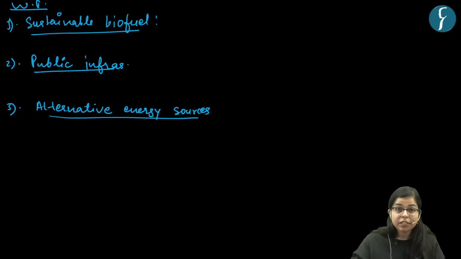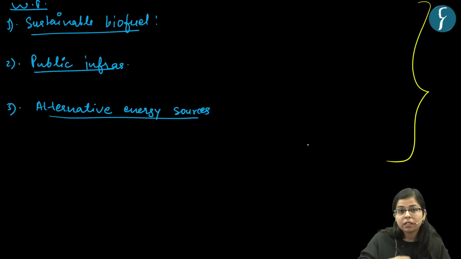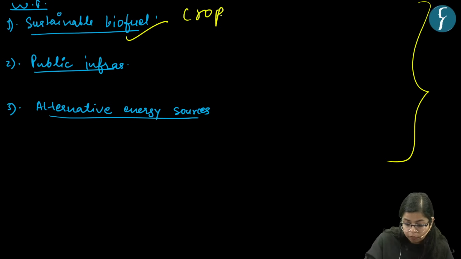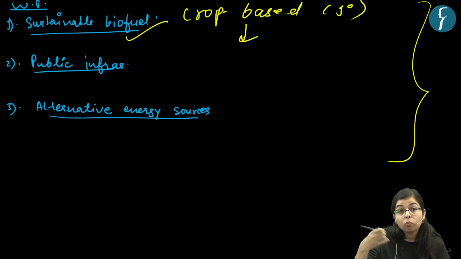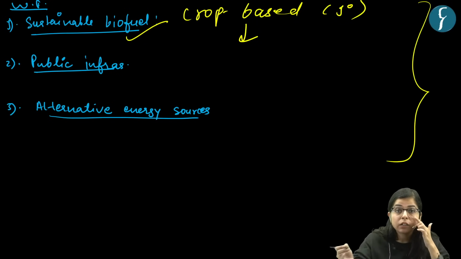Now these are some of the challenges. What are some ways forward? The first thing is to move towards sustainable biofuels. From crop-based or first generation biofuels, we need to move towards more sustainable alternatives.